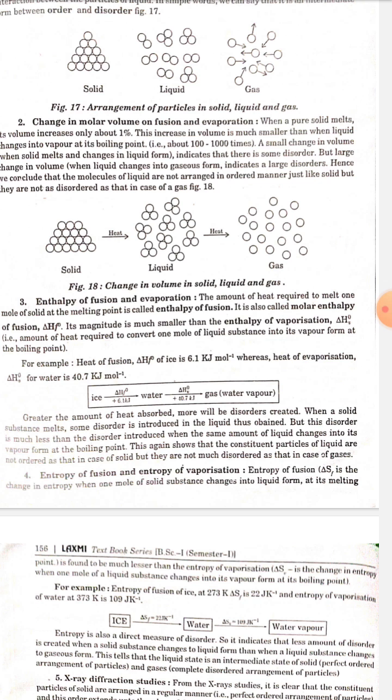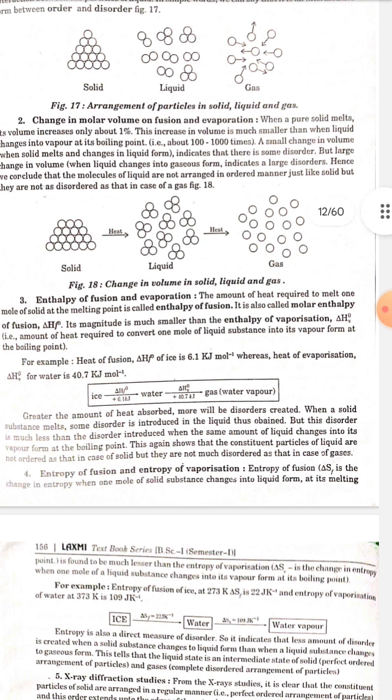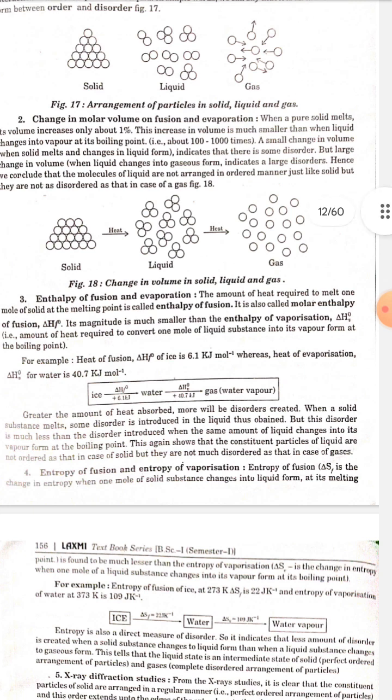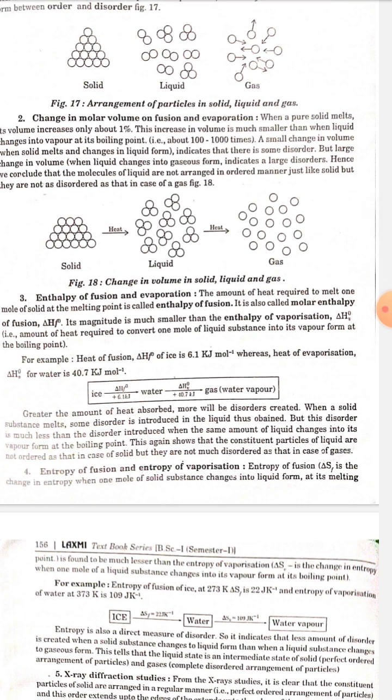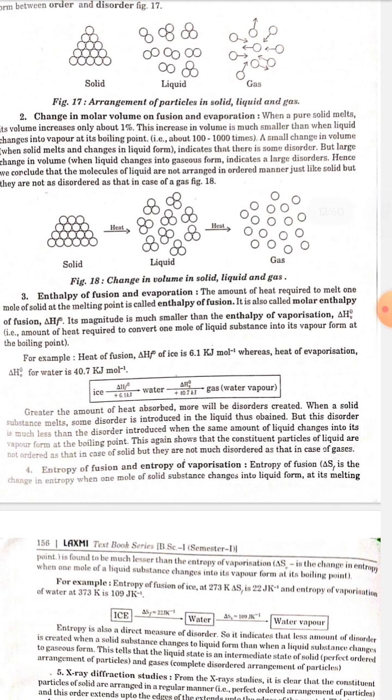The greater the amount of heat absorbed, the more disorder will be created. When a solid substance melts, some disorder is introduced in the liquid thus obtained. But this disorder is much less than the disorder introduced when the same amount of energy changes it into its vapor form at the boiling point. This again shows that the constituent particles of liquid are not as ordered as in the case of solid, but they are not as disordered as in the case of gas.